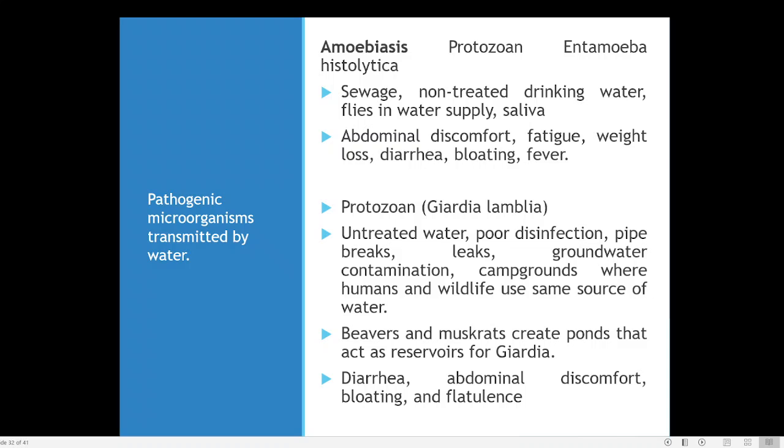Then the second one is a protozoa. Another one is Giardia lamblia. Giardia lamblia can enter into the water system, especially in untreated water or poor disinfection. If we are not properly chlorinating our water, that will lead to this kind of problem.